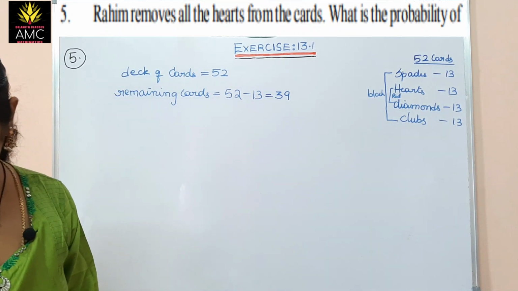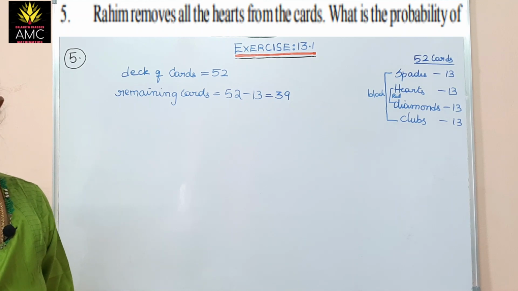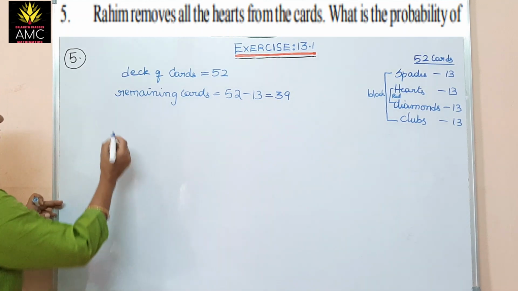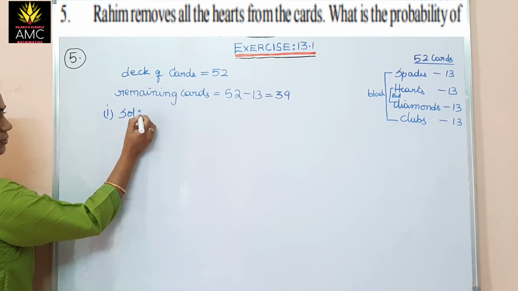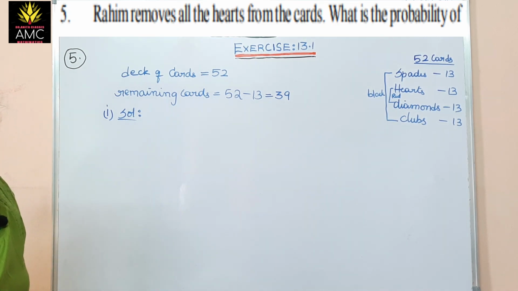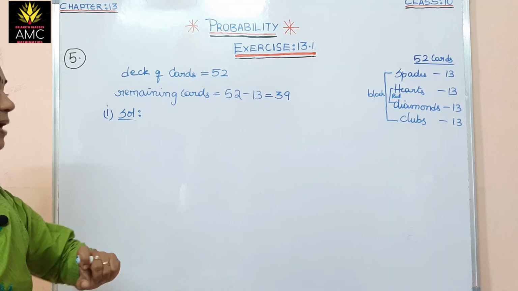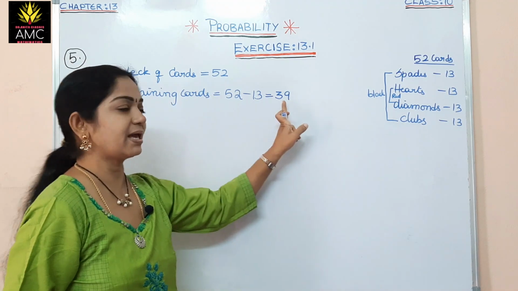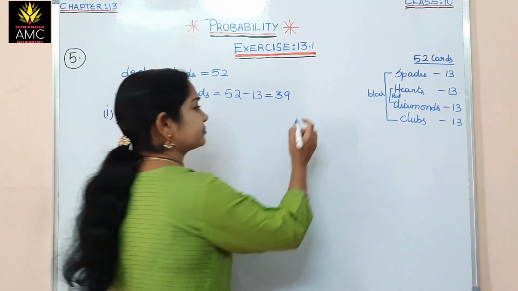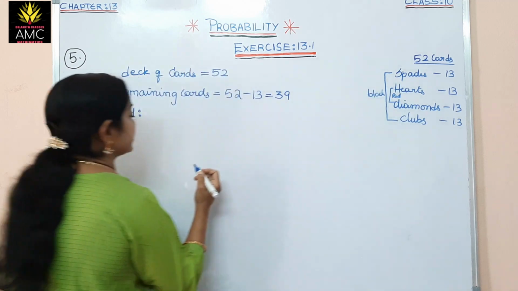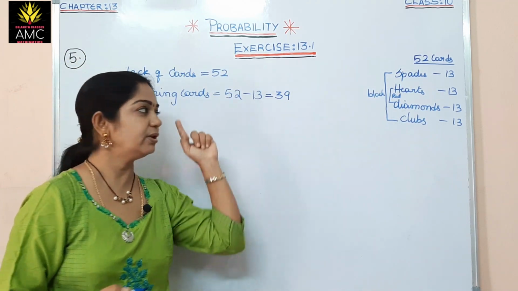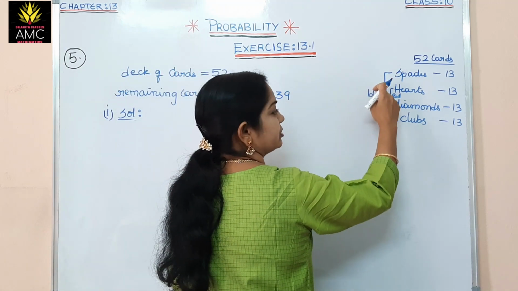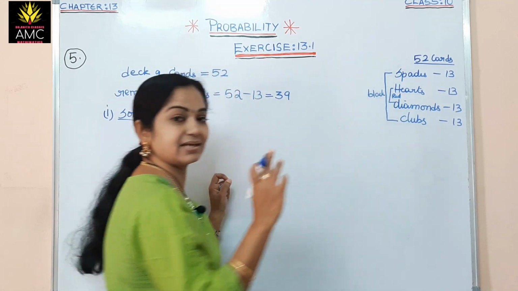And now the question is, removes hearts from the cards. In this there are 4 parts. The first solution I'll write here. First one is getting an ace from the remaining pack. The remaining cards pack has 39 cards. In this, getting an ace is the card A. In all the suits we have an A: 1, 2, 3, 4. 4 aces are there.